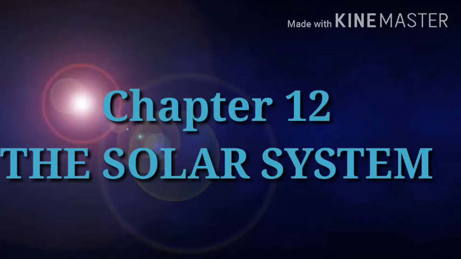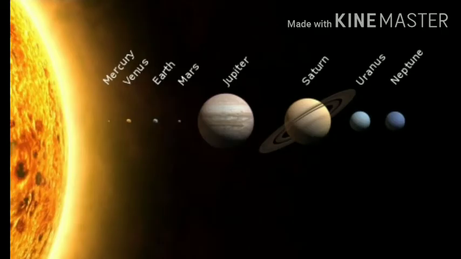Hello, children. Today we will start our new chapter 12, the solar system. In this chapter, we will learn about the solar system, about the different planets, and many more. So, you know that there are 8 planets in the solar system, and every planet revolves around the sun in its orbit. You know that the sun always remains there at the center of the solar system, and that's why all the planets revolve around it.